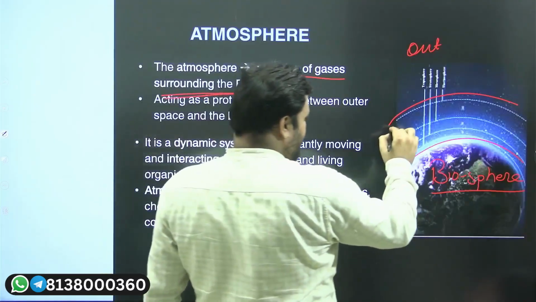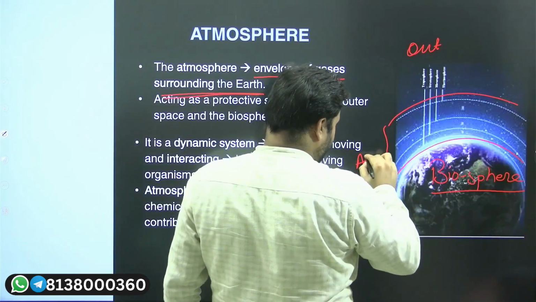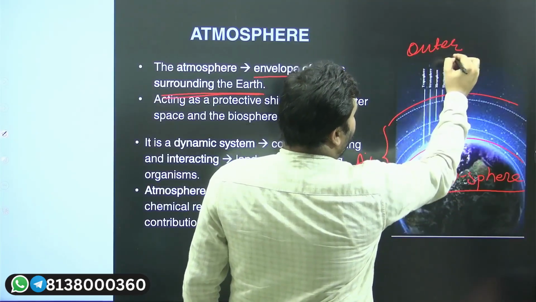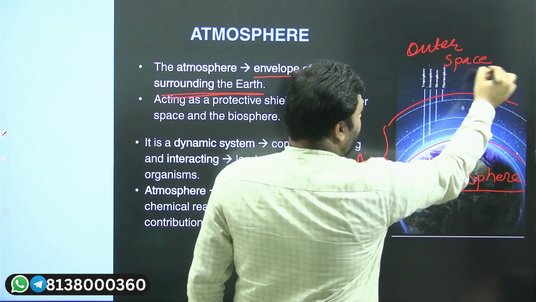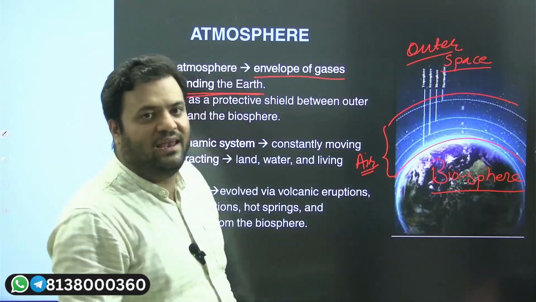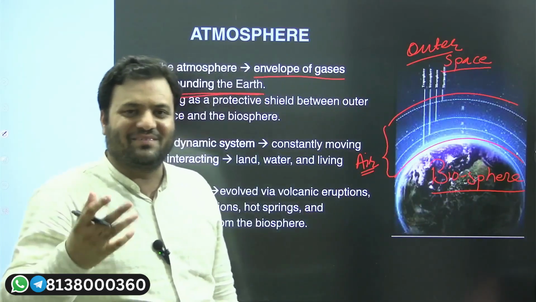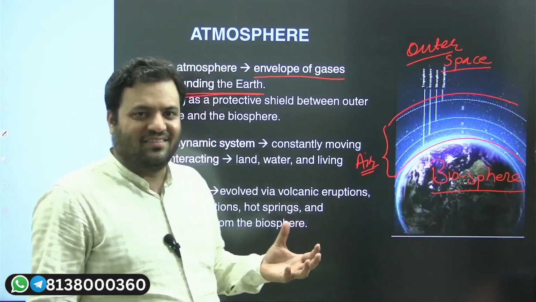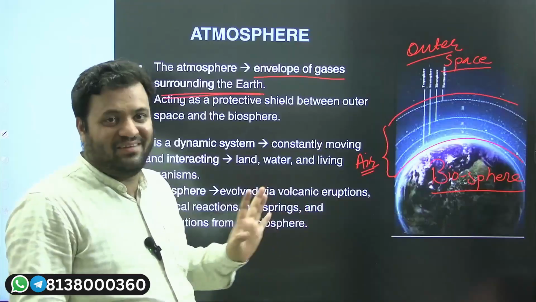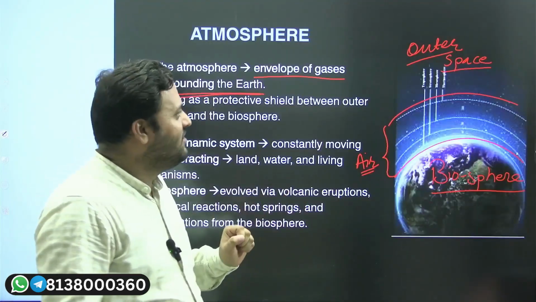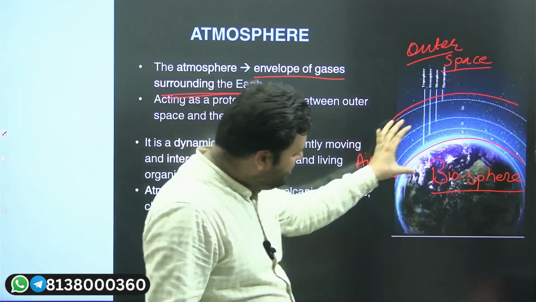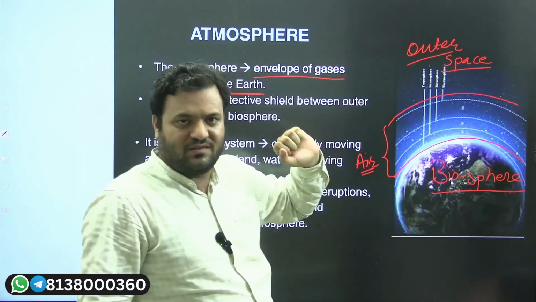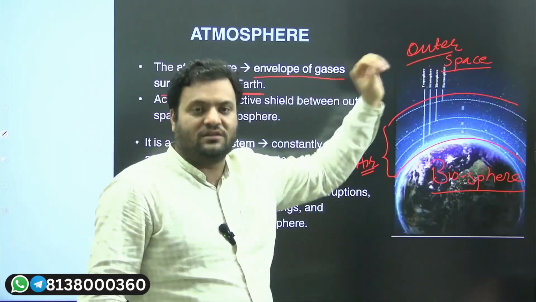So these air layers protect the biosphere from outer space activities, which could be, as per some movies, aliens. To some extent I would say in this way, because in reality we haven't seen them as of now, publicly. So it is this envelope of air which is protecting the biosphere from outer space threats, if they are there.